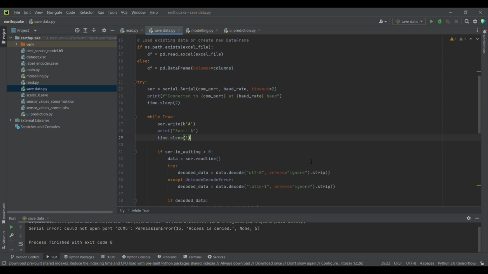It continuously sends the character A to request data from the device. When data is received, the script decodes it, extracts six numerical values representing vibration, accuracy, X, Y, Z axis, temperature, and humidity, and appends them to a data frame. This data is then saved to an Excel file. If the file exists, new data is added to it, otherwise a new file is created. The script runs in a loop until manually stopped, and it ensures the serial port is properly closed upon exit.